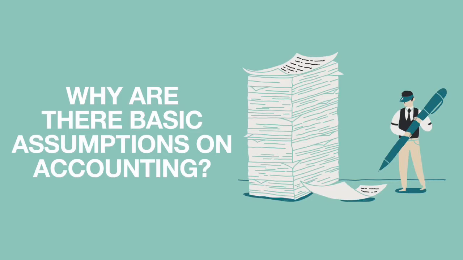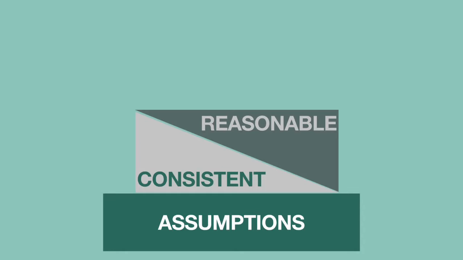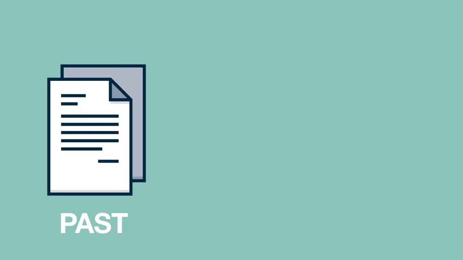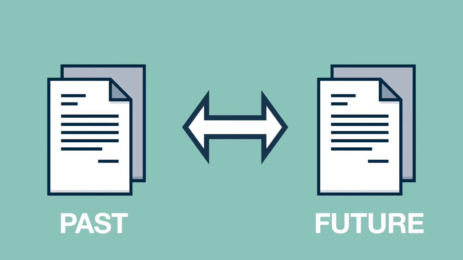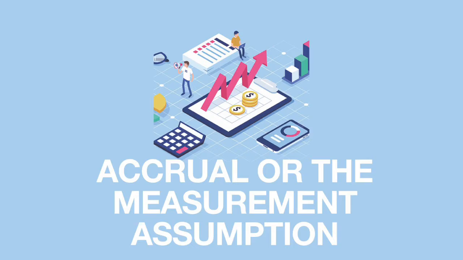Why do we need to be aware of the basic assumptions in accounting? The assumptions are used as the foundation for accountants to be consistent and reasonable with their data. This is also to make sure that financial statements can be comparable from past and future. Now that we have discussed the importance of this topic, we can move on to the 7 types of assumptions. The first is accrual or money measurement assumption.